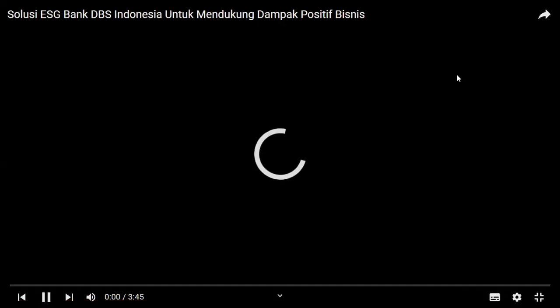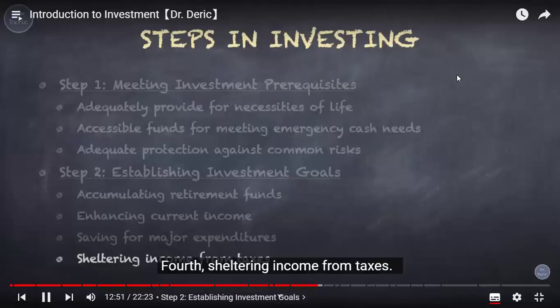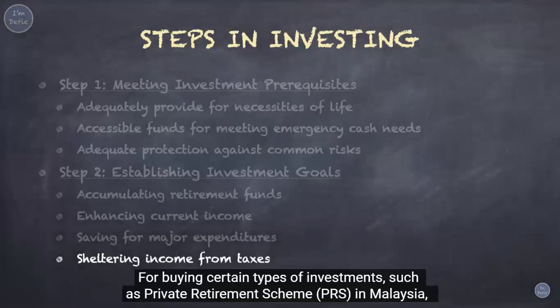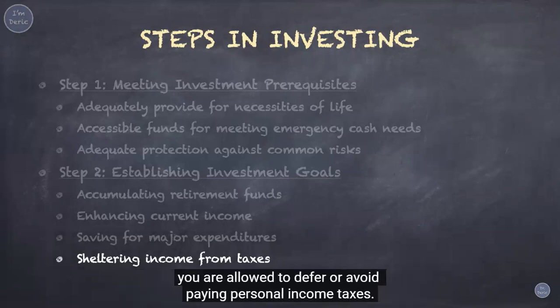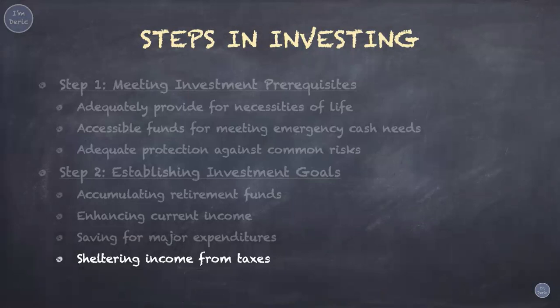Fourth, sheltering income from taxes. For buying certain types of investments such as private retirement scheme, PRS, in Malaysia, you are allowed to defer or avoid paying personal income taxes.